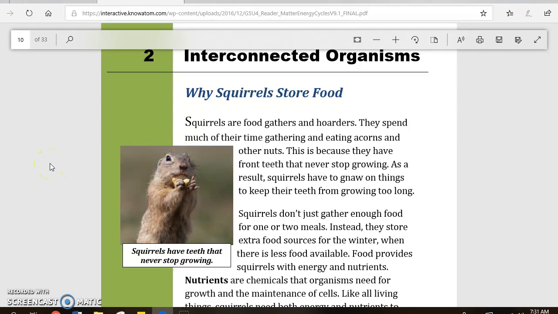Grade 5, Unit 4, Matter and Energy Cycles. Section 2, Interconnected Organisms. Why squirrels store food.